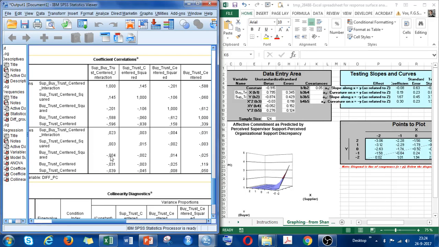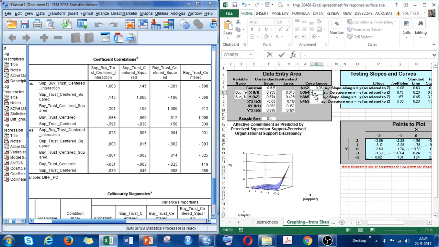So it's buyer trust squared, and then the supplier trust centered interaction, which is this. So this is B3 squared with B4, which is minus 0.004.